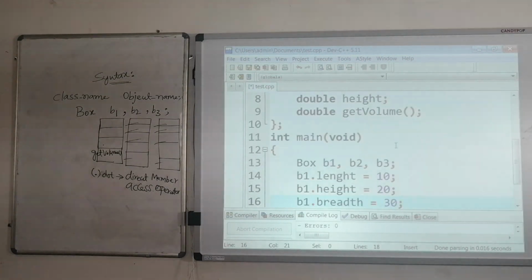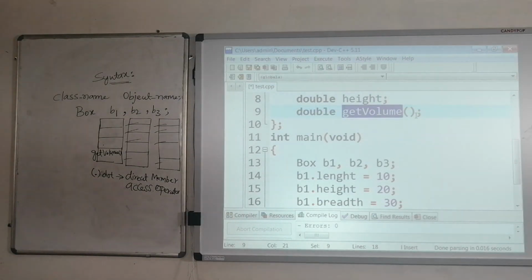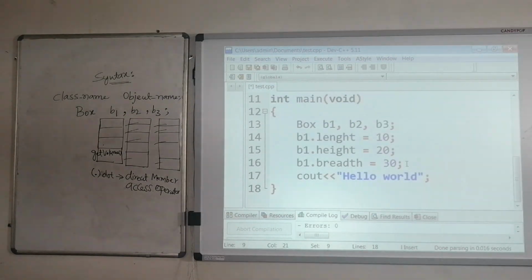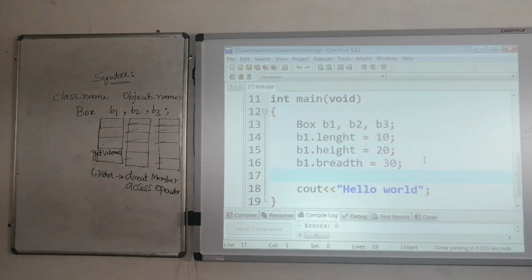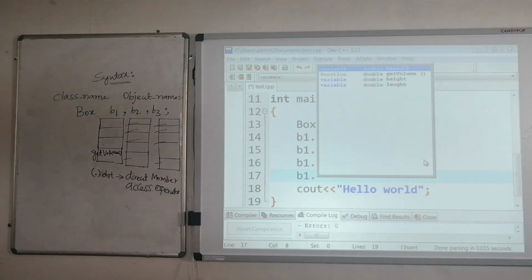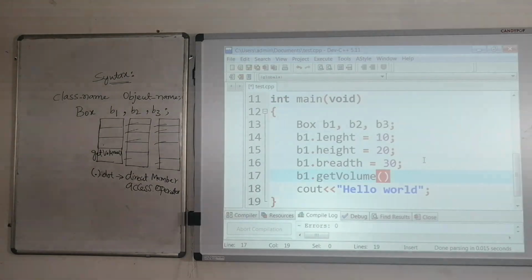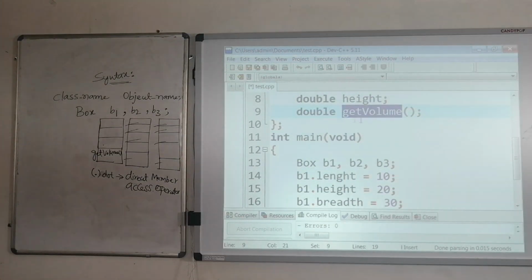Now this member function getVolume is not having any definition. Even if you call B1 dot getVolume, you will not get any response, because we need to specify the definition. Definition means the coding for that function.